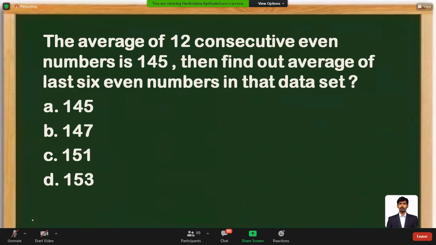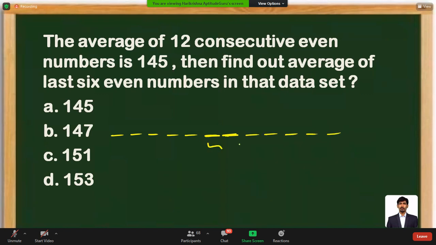Look at the next question. Average of 12 consecutive even numbers is 145. 12 numbers are available: 1, 2, 3, 4, 5, 6, 7, 8, 9, 10, 11, 12.